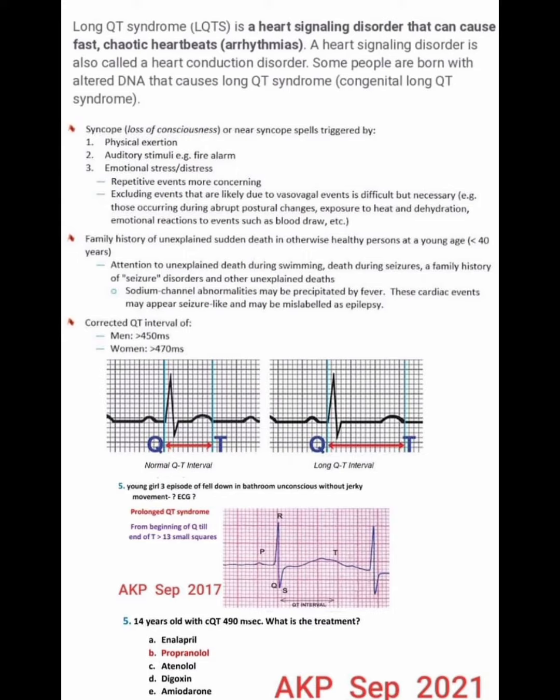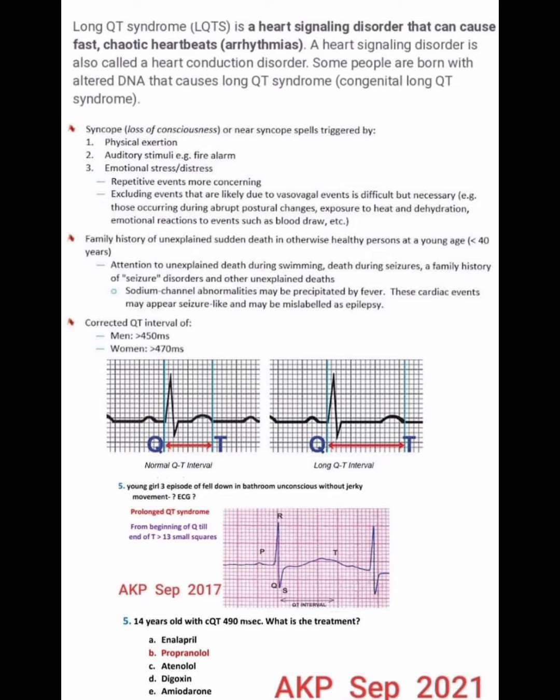There is a question that came in the AKP exam: a young girl had 3 episodes of falling down in the bathroom, unconscious, without jerky movements. The ECG is given. So that is prolonged QT syndrome. Look, the presentation is 3 episodes, that is repeated attacks, occurring in the bathroom, with unconsciousness.